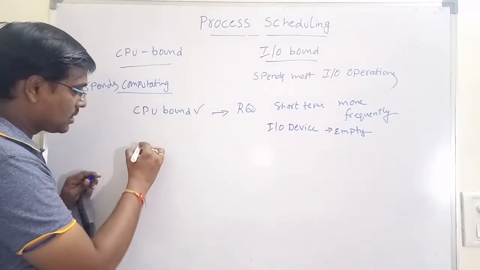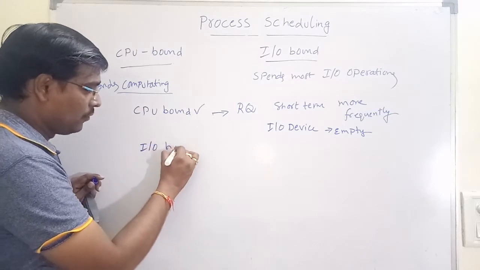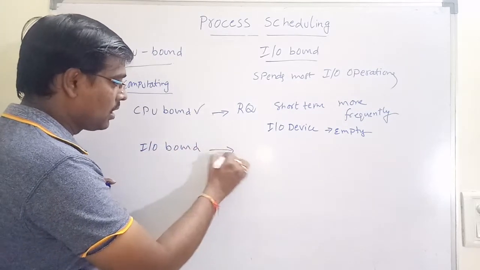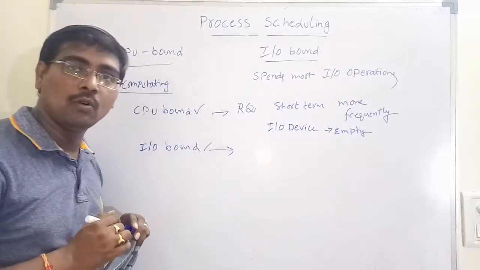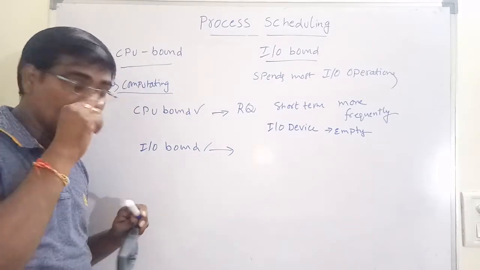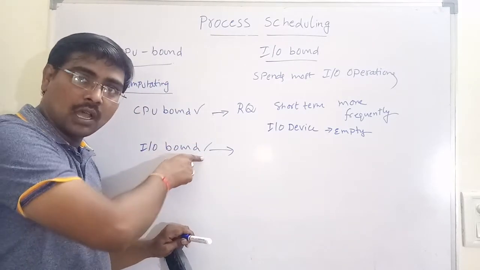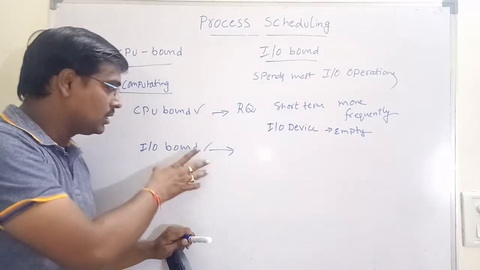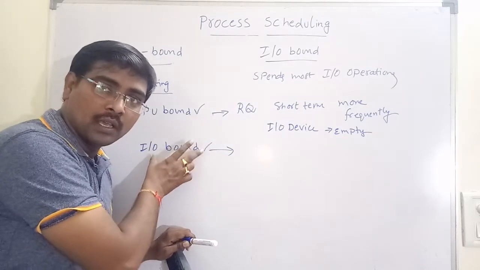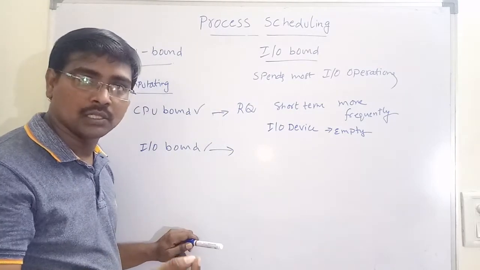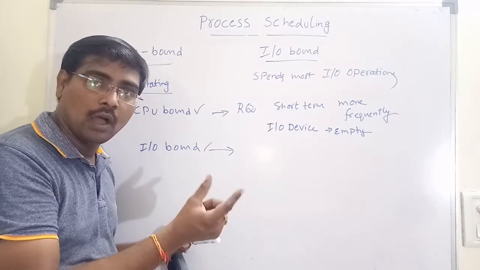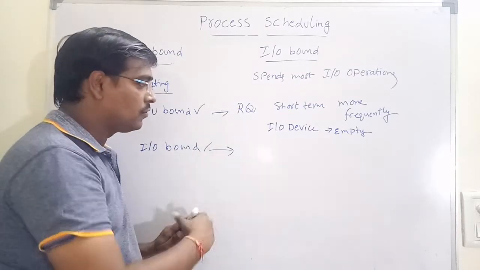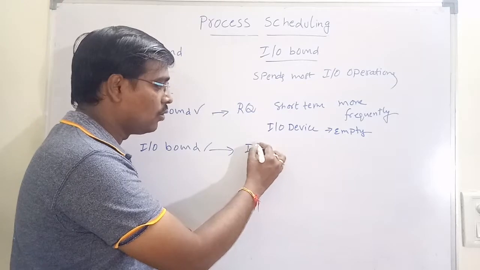Suppose consider the case of IO bound. If you are selecting processes, suppose the processes are IO bound processes, then what happens? All the processes are placed in the device queue. That is, most of the time they require IO operations. If they require IO operations, most of the time they are placed in the IO queue.